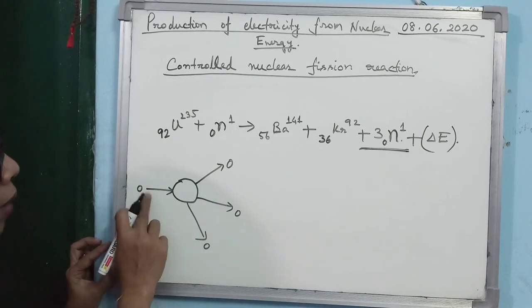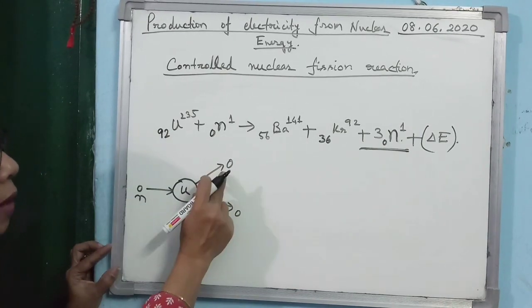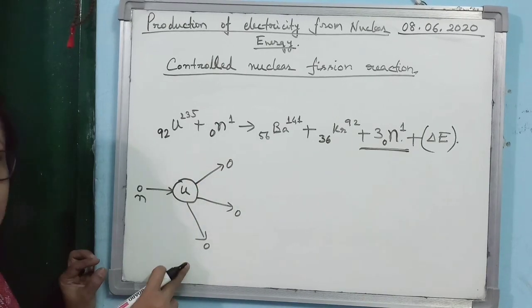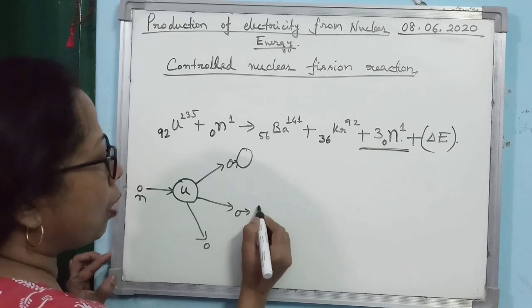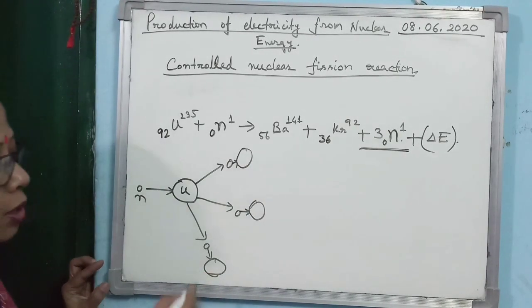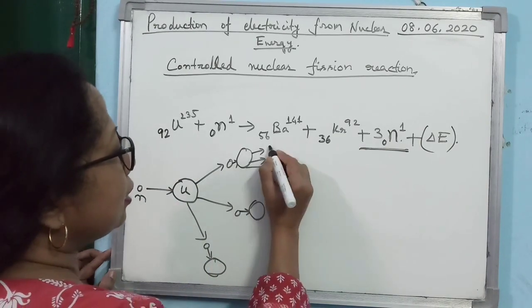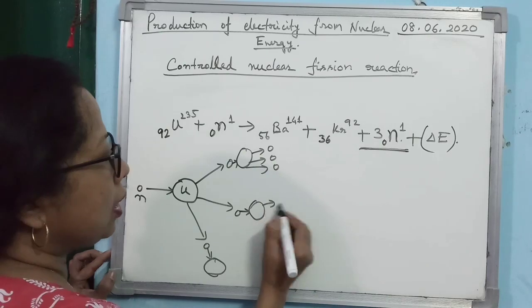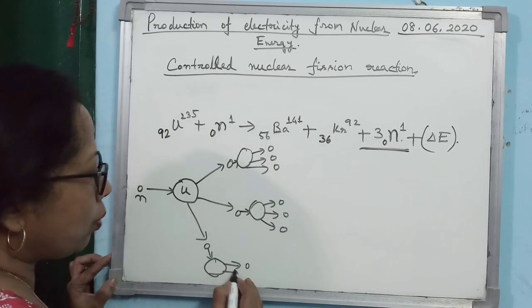So 1 neutron bombards 1 uranium, and 3 neutrons are produced. Then these 3 neutrons will bombard 3 uranium nuclei again. When they bombard, here 3 neutrons will be produced, here 3 neutrons, here 3 neutrons.